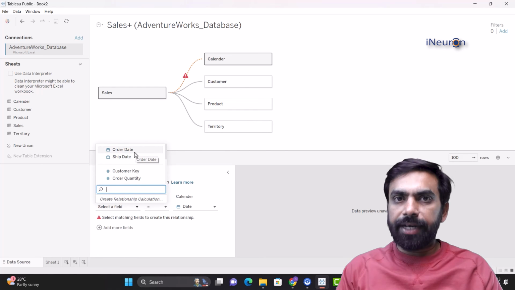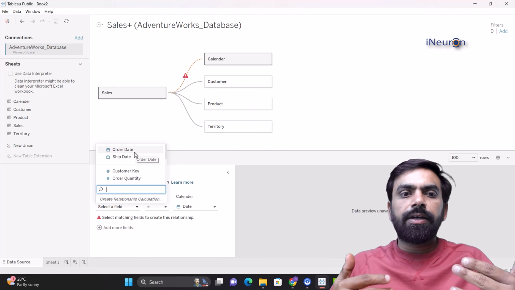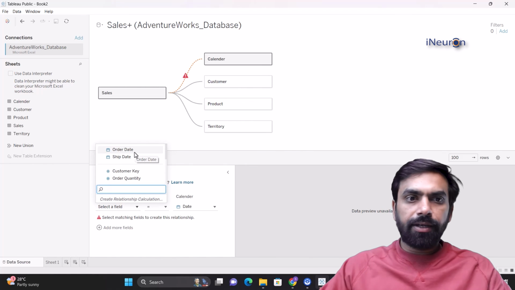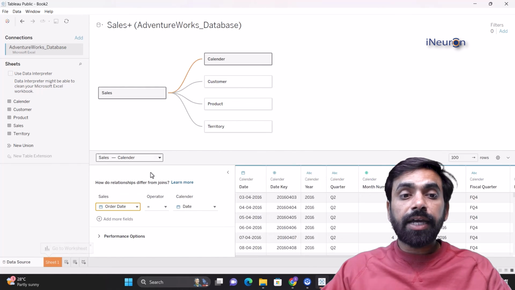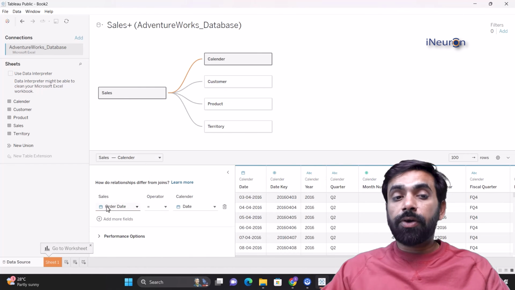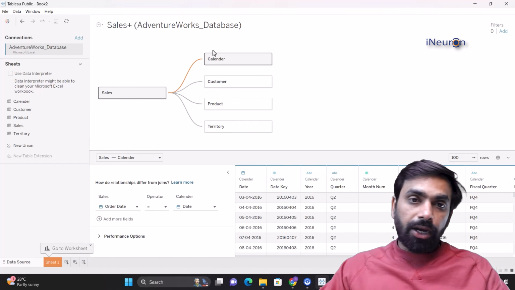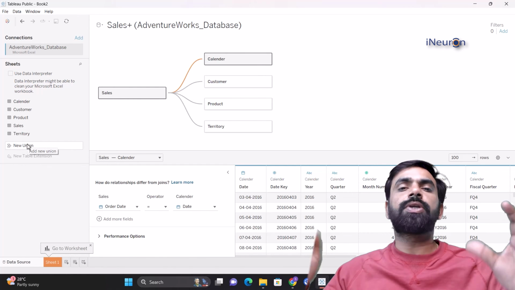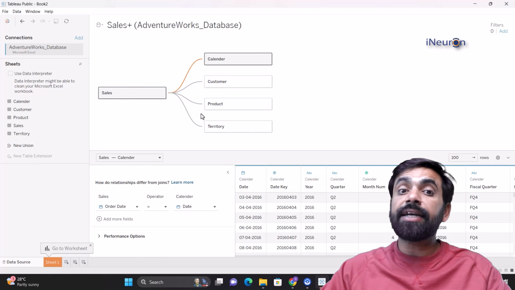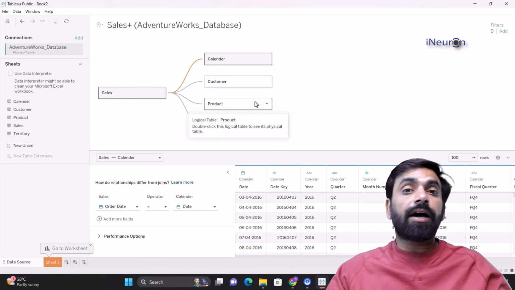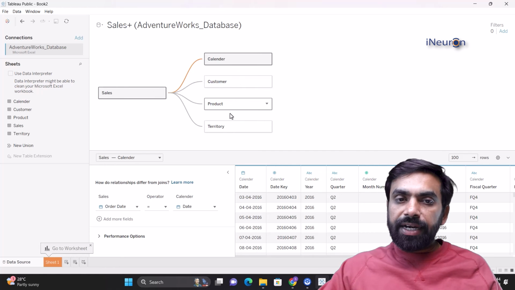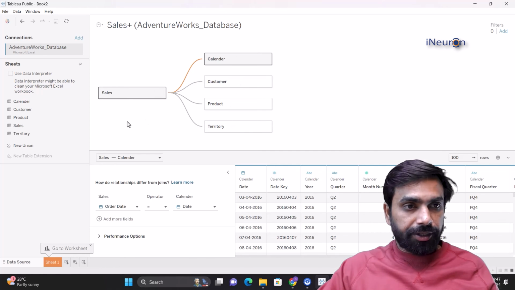Order date is the proper date, isn't it? Because after all, this is where the sales have happened. This is the right date to join, isn't it? So I'll do that. I'll click on this, and now once I instruct Tableau that okay, order date is there, date is there, now the modeling is complete. This is one aspect. Of course, you can have new union over here. New union will actually join the tables. Here, we have just connected the 2 tables. We have not created a consolidated database. It's just that these 5 different databases are connected with each other, right?